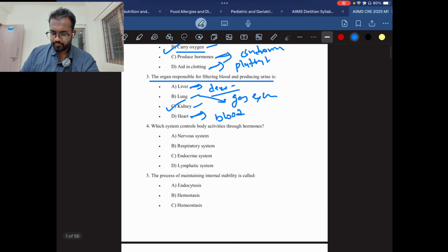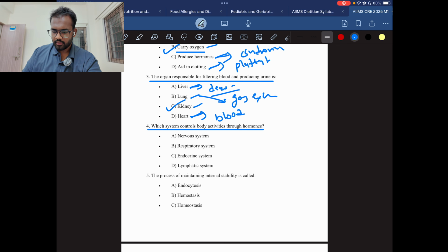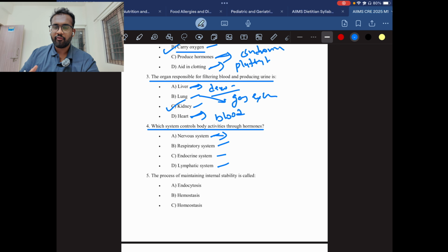Fourth question. Which system controls body activities through hormones? Nervous system, respiratory system, endocrine system, lymphatic system. The nervous system helps to send signals all over the body, like movement and fight or flight reactions. Everything is covered by the nervous system. The respiratory system helps in gas exchange, CO2 and O2.